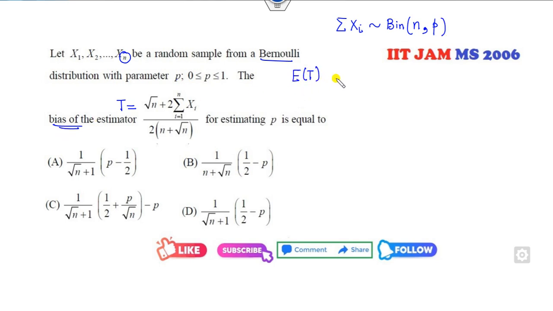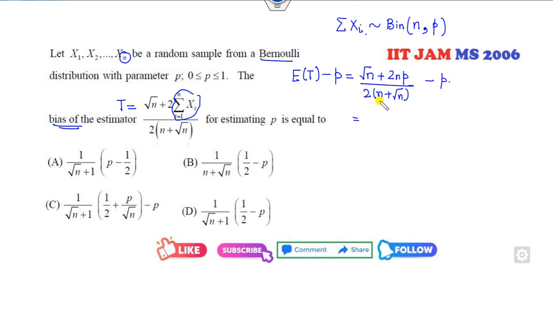So bias means expected value of T minus p. So I can find the expected value of this. So 2n plus root n is common. What is the expected value of root n, plus what is the expected value of this? It follows binomial. So what is the mean of the binomial? np. So it's 2np minus p.